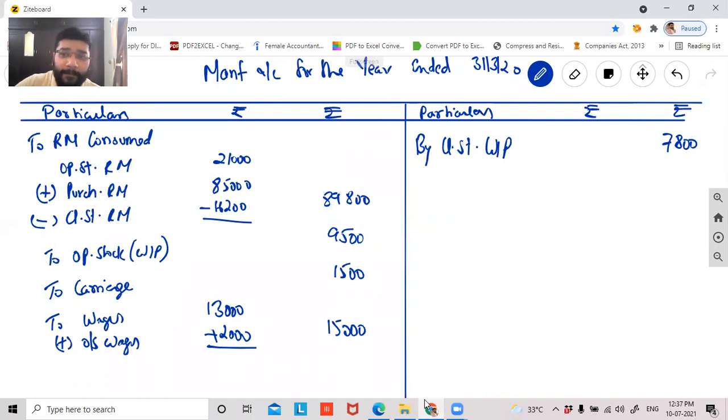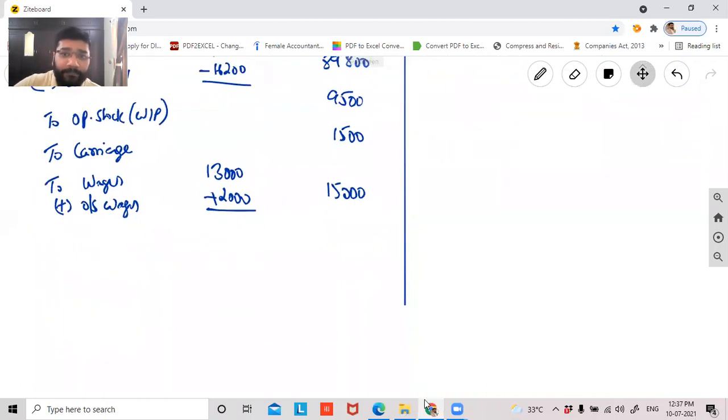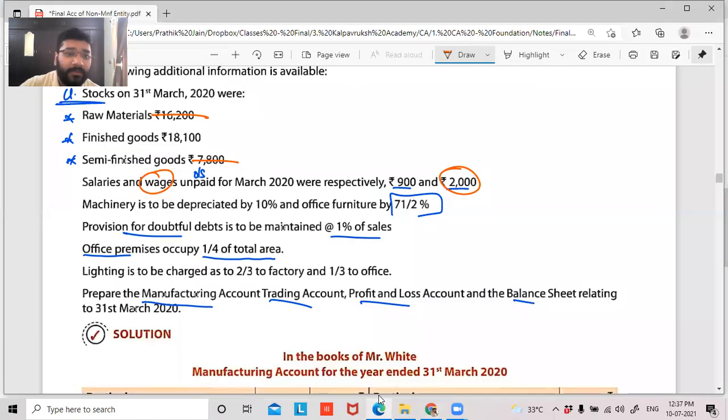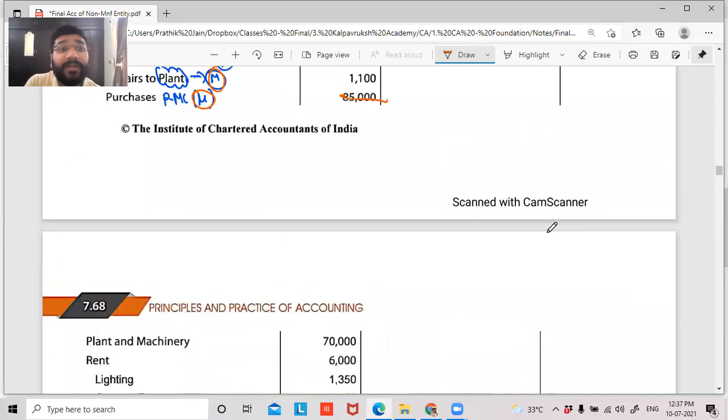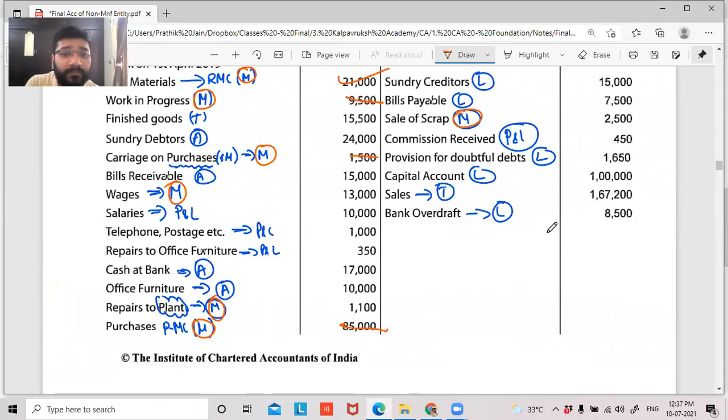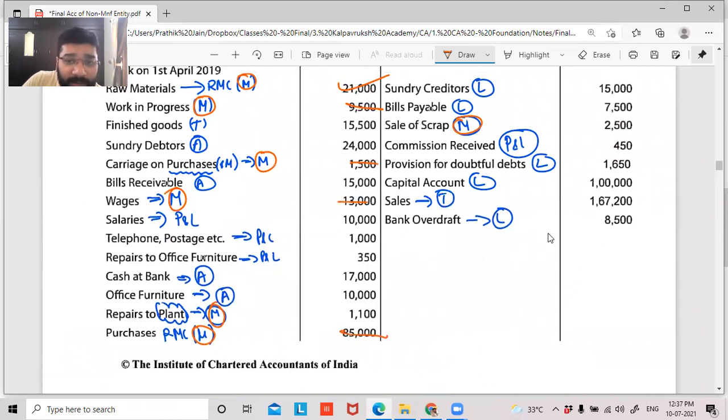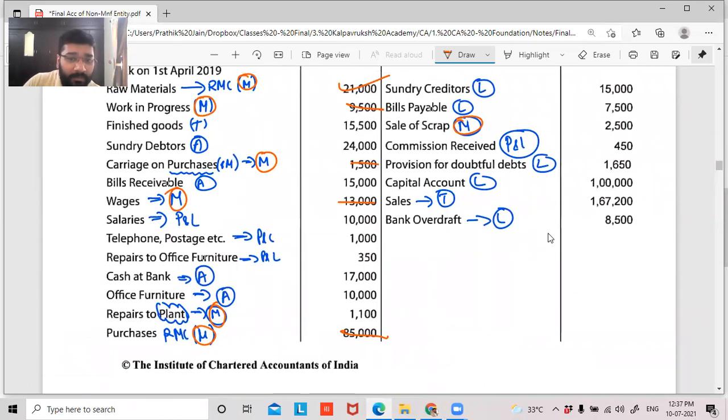Any problem in this? No, sir. Next. So wages is done, guys. Put a tick mark so that we'll get to know that we have finished this. Okay, next. Cut this also. Then purchase is done.